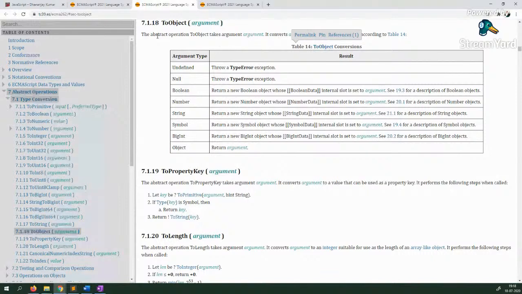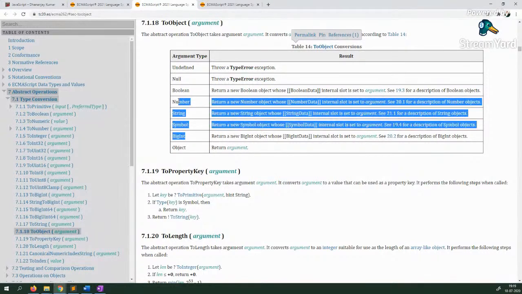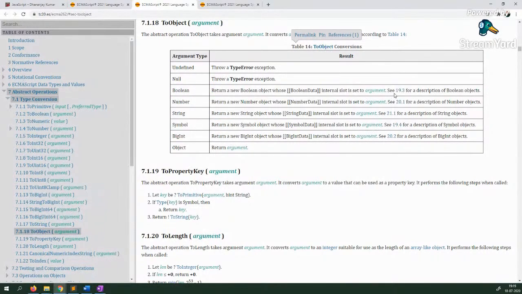The abstract operation. Abstract means this operation is not available to us. This operation is internal. And you remember, if you are from the beginning, that if it is undefined or null, throw a type error. Remember that we were getting the type error when we passed undefined inside object.entries. Then it says that if you pass the primitive types, it will return you the object of that type, and if you pass the object, it will return you the argument. So you see how easy it is once you start learning from here.